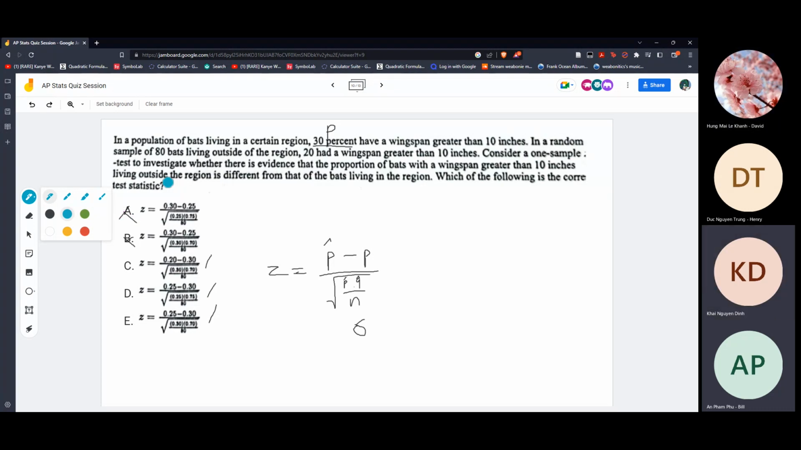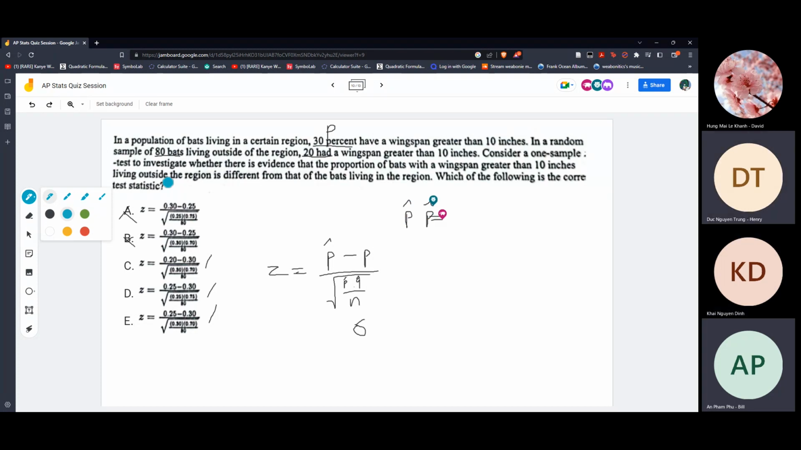And what next? We have 80. We find p hat. And we have 20 of them greater than 10. So the proportion would be... Sorry, my bad. Let's see. Wait, are you sure it's p hat?